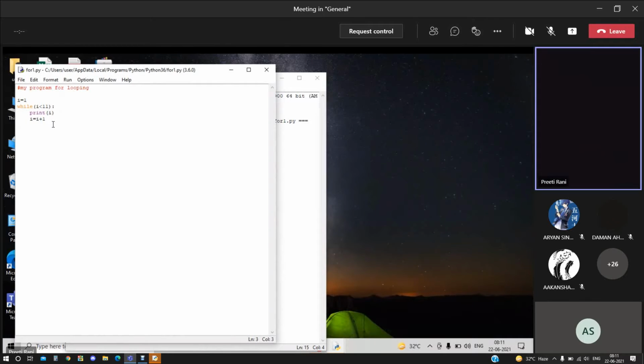Firstly, I'm just going to take one variable here, sum equals to 0, right? Then with this, I'm calculating the sum also here.